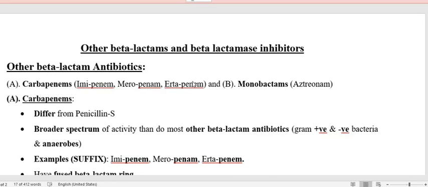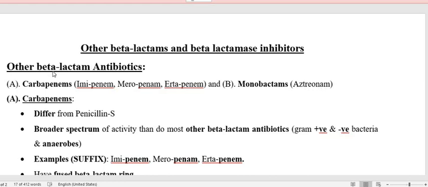That means these two also possess the beta-lactam rings. Under the carbapenems, the antibiotics are imipenem, meropenem, ertapenem, and under the monobactams, the antibiotic is known as aztreonam.